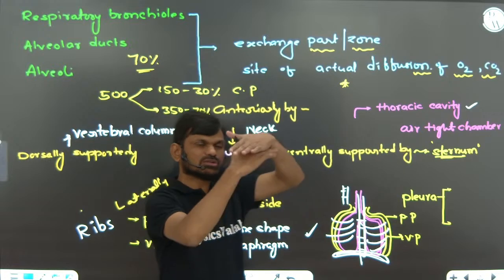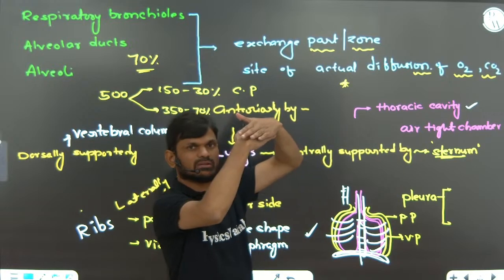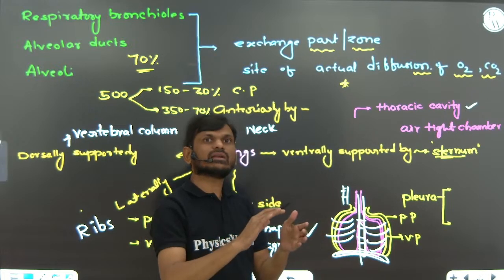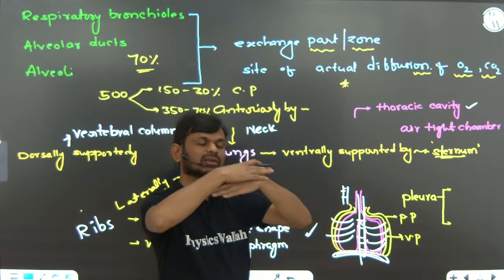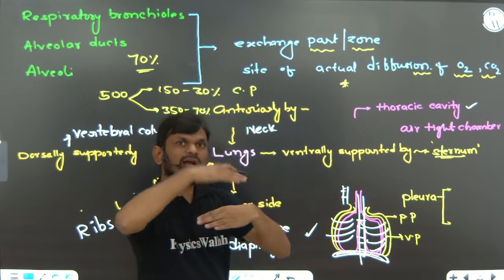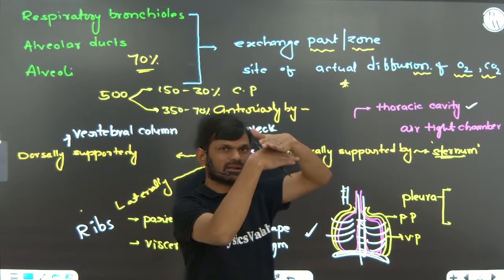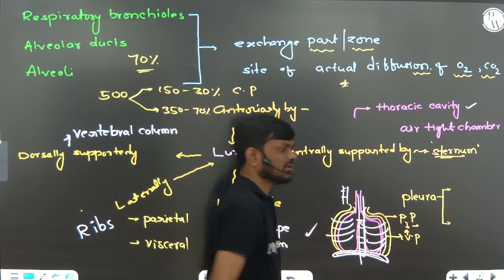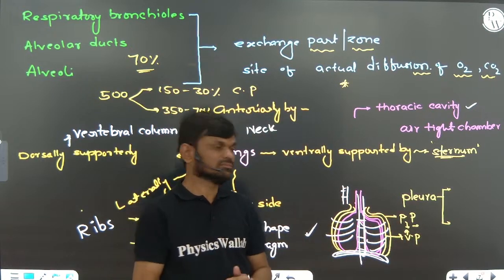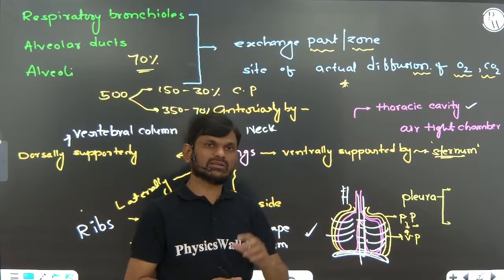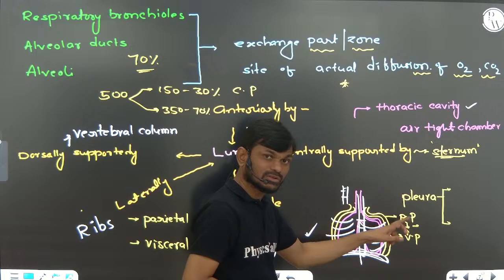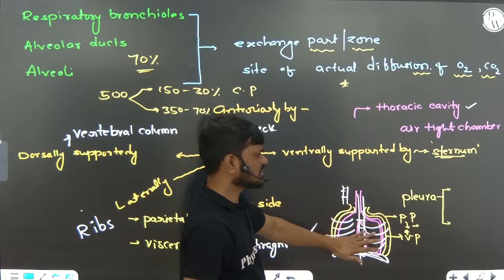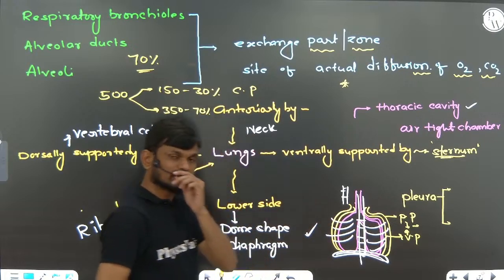The parietal pleura, the outermost layer, is closely in contact with the thoracic cavity. The visceral pleura, the inner layer, is closely in contact with the lung surface. In between them there is a cavity, the pleural cavity, with pleural fluid present. That liquid prevents friction on the surface of the lungs.